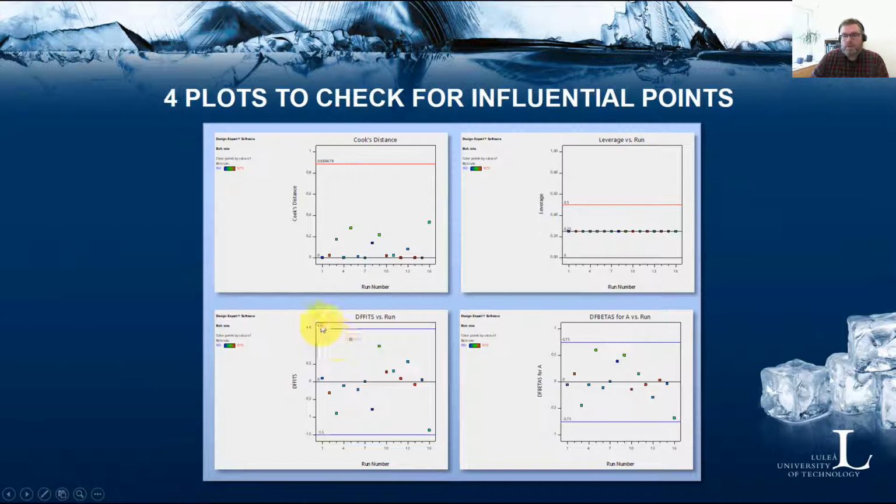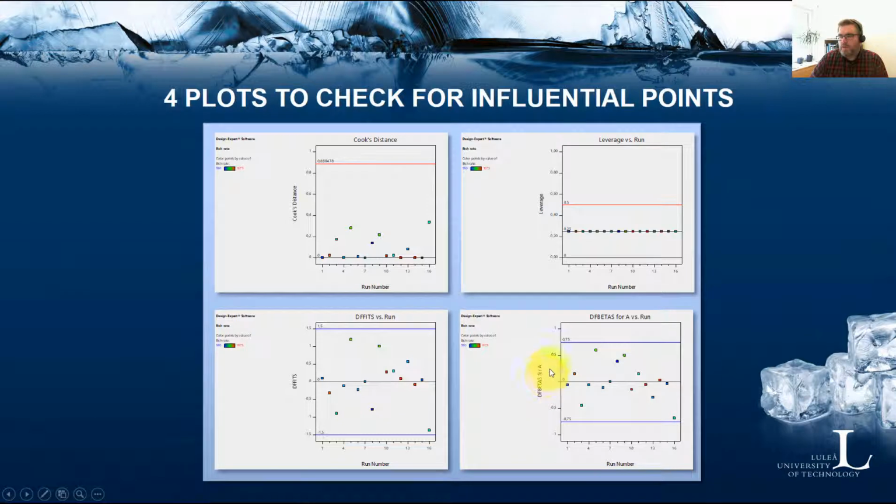Then you have 2 plots called DF fits and DF betas. We start with the DF fits, which is some sort of measure of the influence that the ith observation has on the predicted value. It is the studentized difference between the predicted value with observation i in it and the predicted value without observation i. So it's a way of looking at influential points for the fitted model.